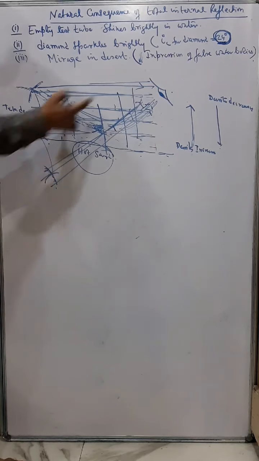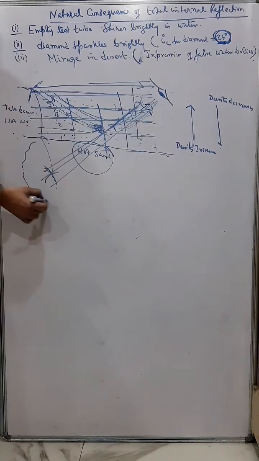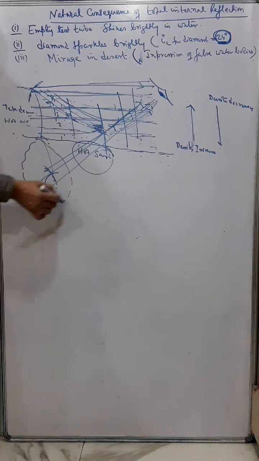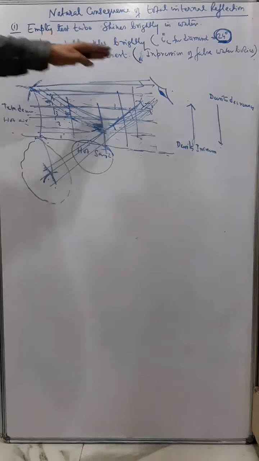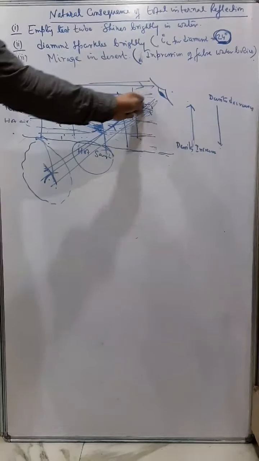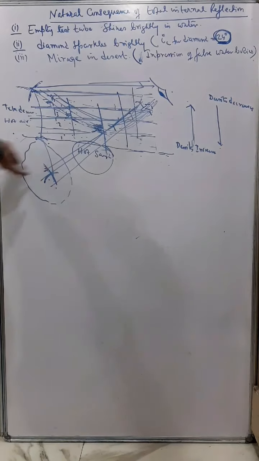And when a person sees from very far an inverted image of this tree, the brain thinks that there is a false water body there. But as soon as the person comes near, the water body vanishes. So this is mirage. Okay, understand?